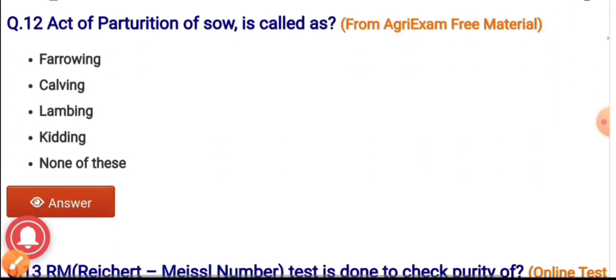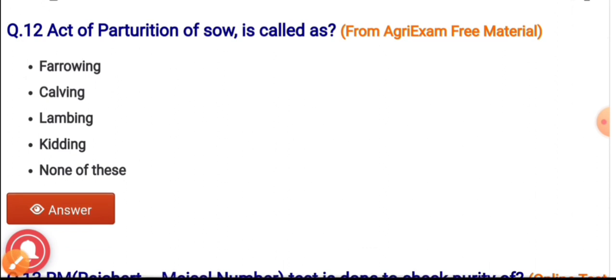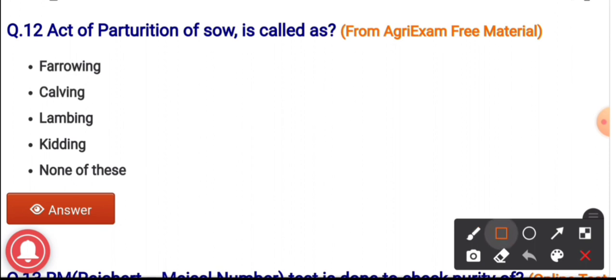Question number 12. The act of parturition of sow it is called as. The options are furrowing, calving, lambing, kidding and none of these. And the correct answer is furrowing. The act of parturition of sow, it is known as furrowing.